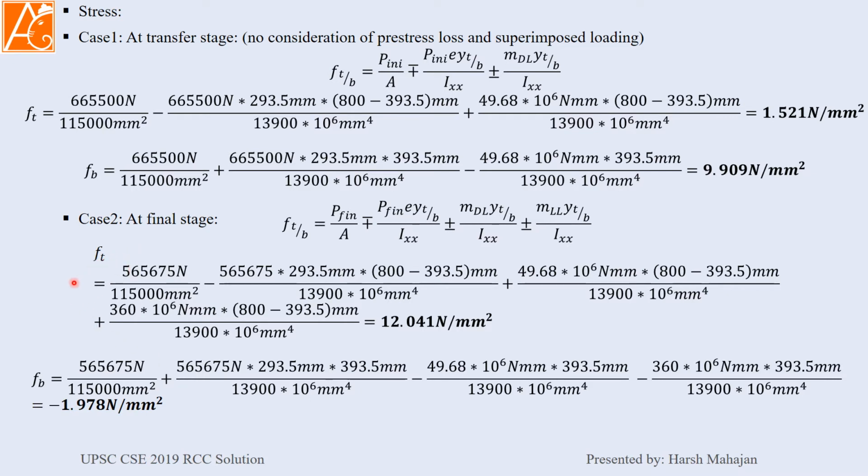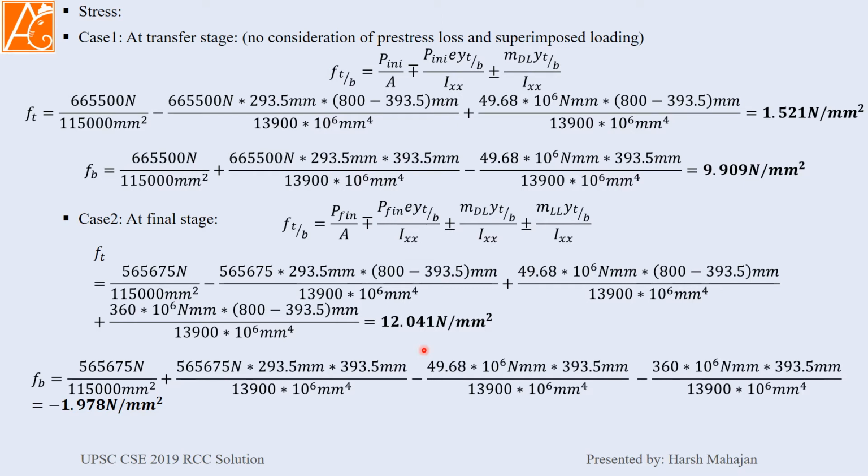We have calculated the final pre-stressing value divided by area of the cross section, minus final pre-stressing into eccentricity into distance of upper fiber from the neutral axis divided by I axis, plus dead load moment into YT divided by I axis, plus live load 360, which is the moment, into Y divided by I axis.